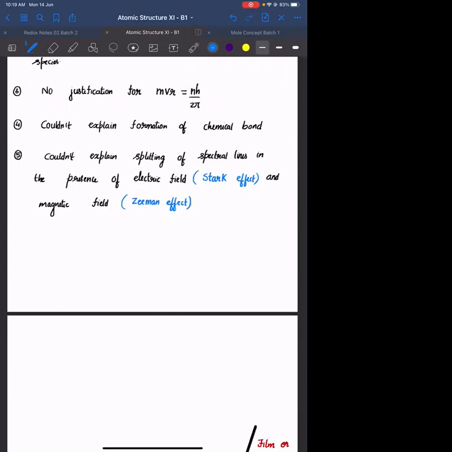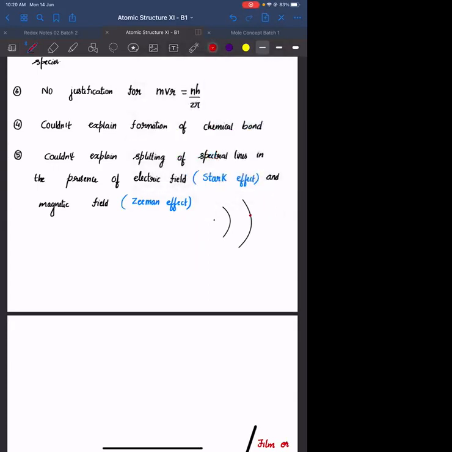First, let us try to understand what is meant by splitting of spectral line. Suppose you are having a transition in hydrogen atom, let us assume it is from 2 to 1.